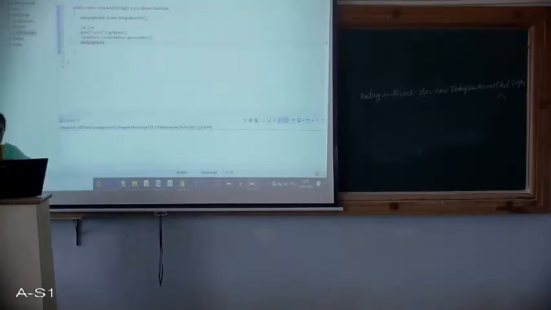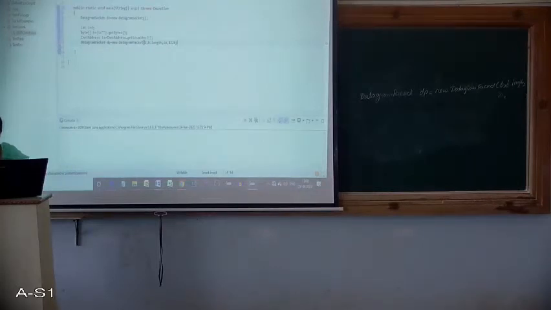So let me create that: DatagramPacket dp equals new DatagramPacket, and here we need to send the data which is there in b, and the length of the data is b.length, and we have the IP address in the variable ia and the port number, let me take it as 1220.